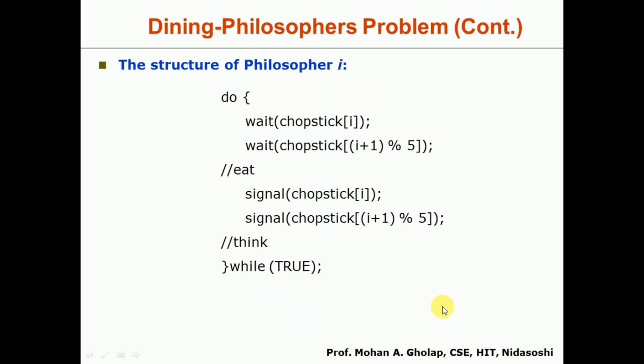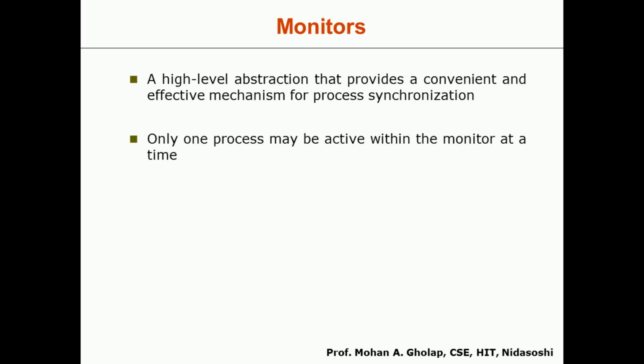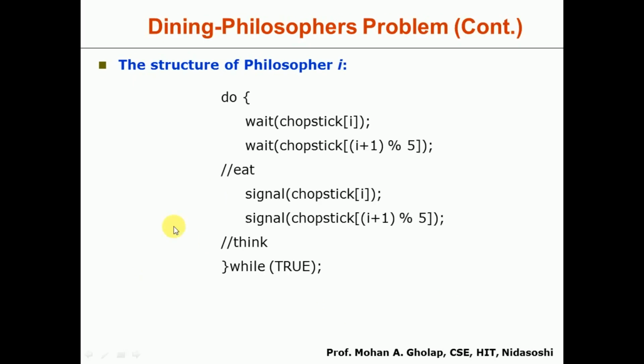So the structure of philosopher i will be like this. We have a do-while loop, and here each philosopher will be waiting for a chopstick. Philosopher i will wait for chopstick[i].